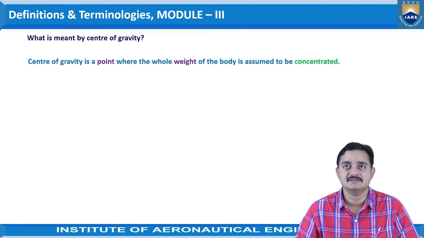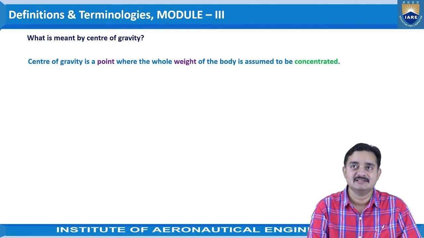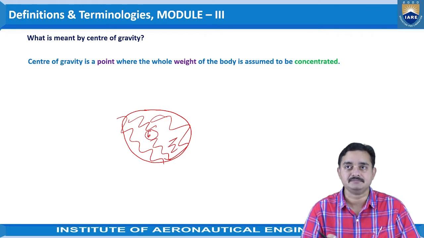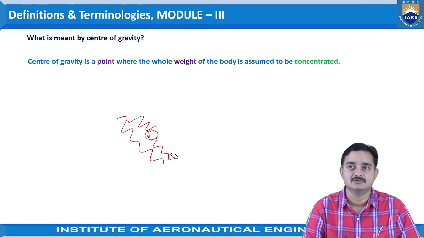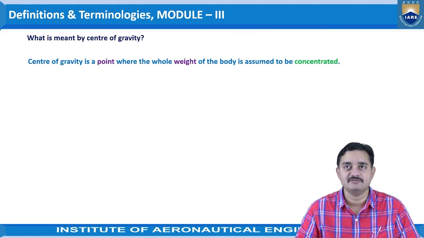So the definition says, center of gravity is a point where the whole weight of the body is assumed to be concentrated. At that resultant point, the total mass of the body is assumed to be concentrated. That is the definition or understanding of the center of gravity.